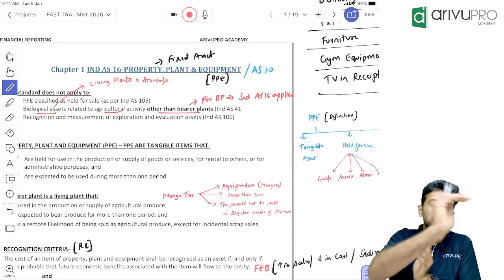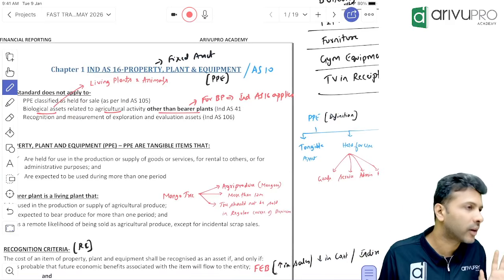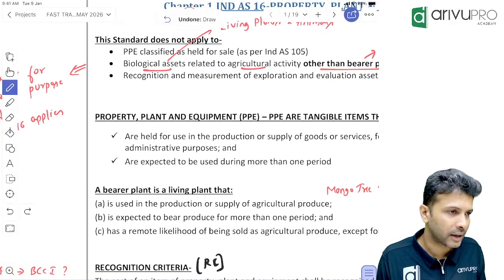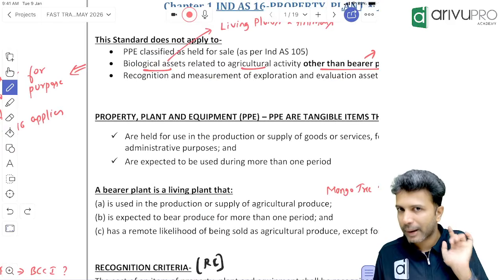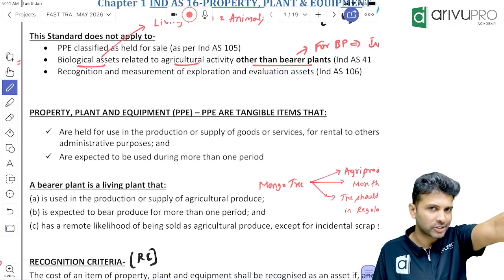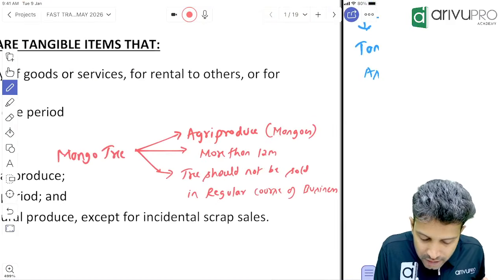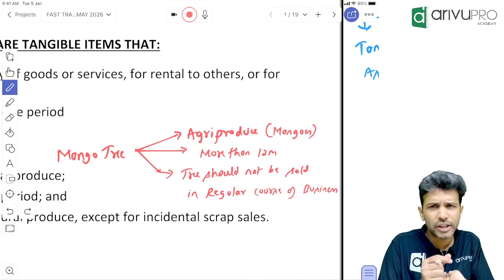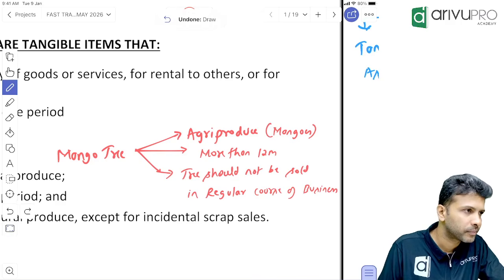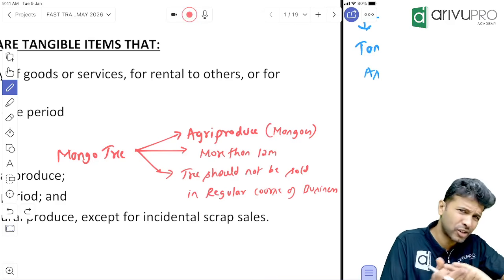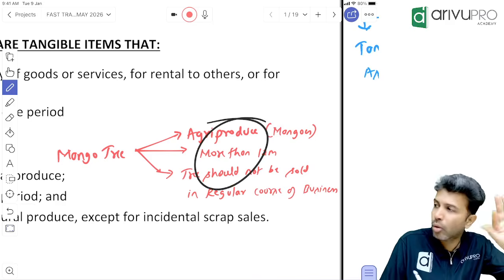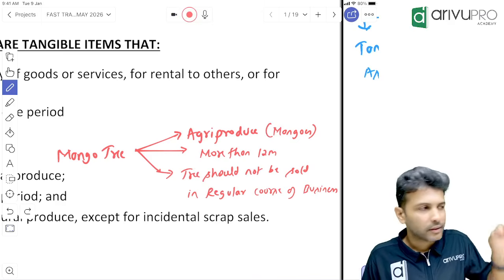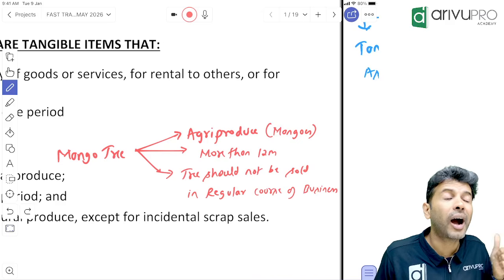Let's say there is a mango tree, and let's test whether the mango tree is a bearer plant. If you want to call a particular plant a bearer plant, 3 conditions should be satisfied. Simple words are enough, let's not go into the exact definition. First, from that plant you should get some agricultural produce.